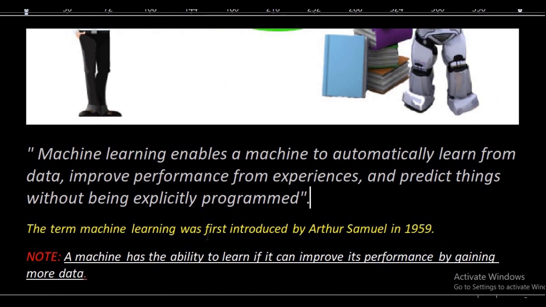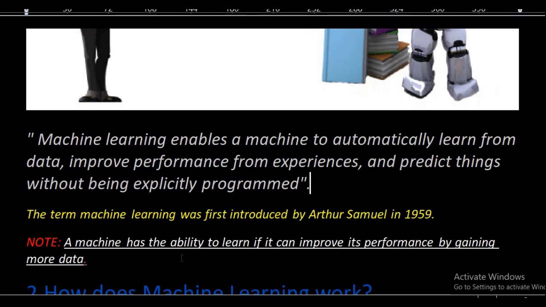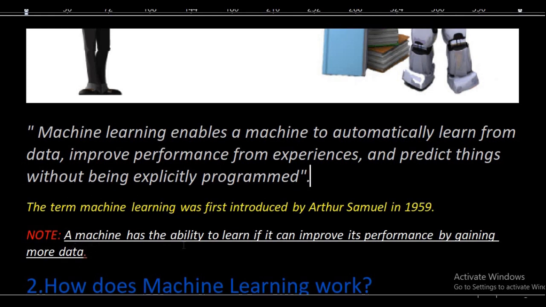It was first introduced by author Samuel in 1959. The precise definition is that a machine has the ability to learn if it can improve its performance.